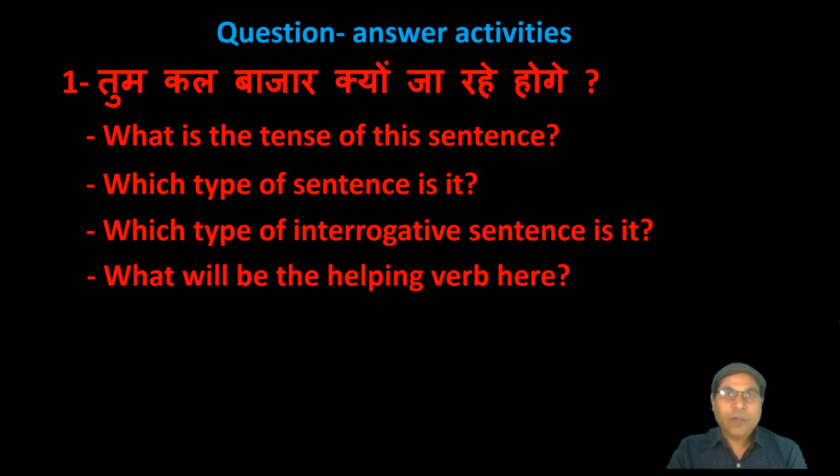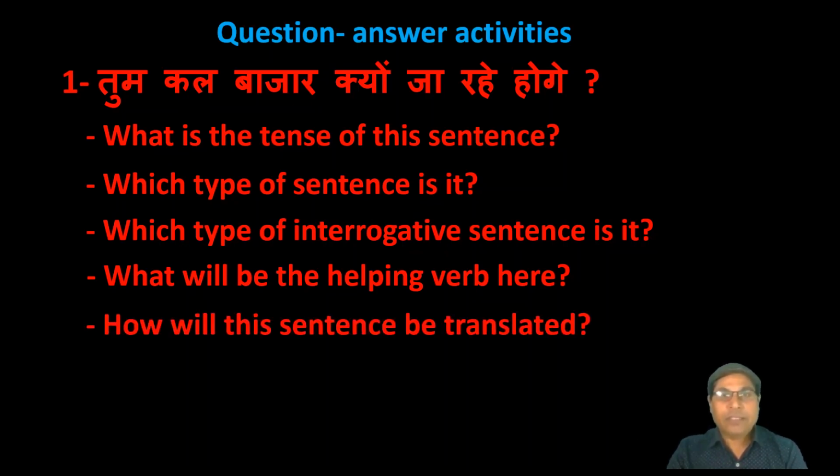Okay, next question. What will be the helping verb here? According to the subject, will be used here as a helping verb because there is you as a subject. Very good. Next question. How will this sentence be translated?